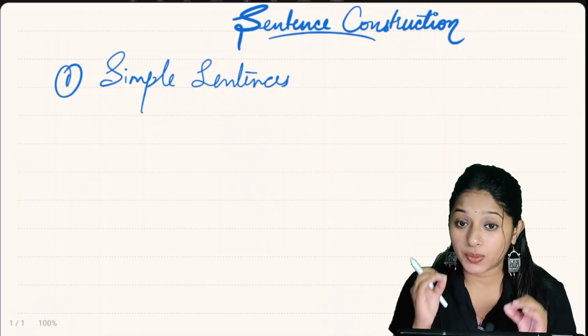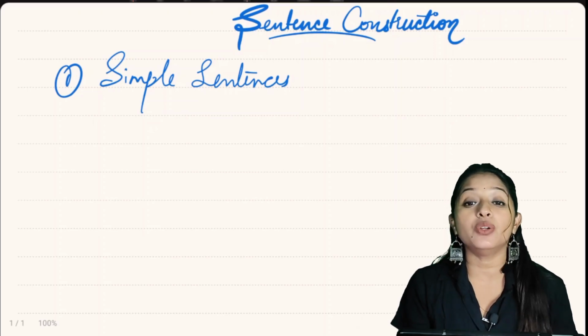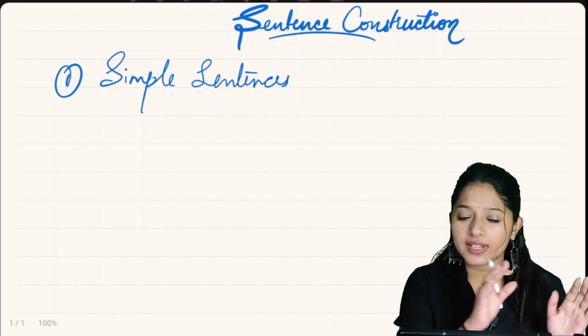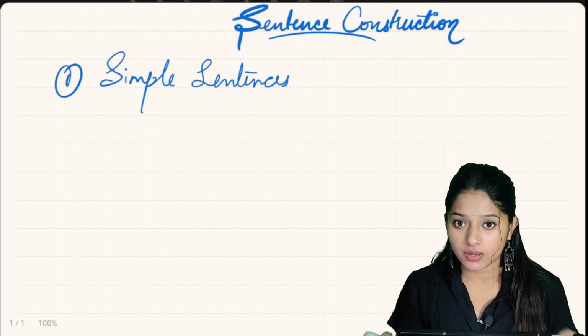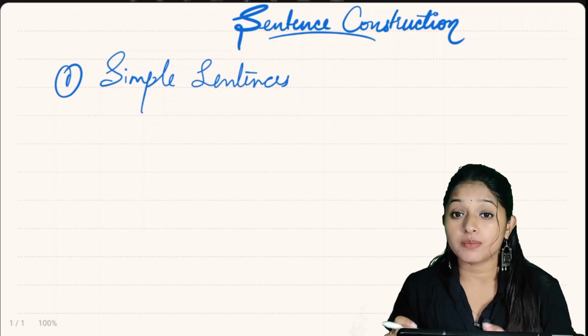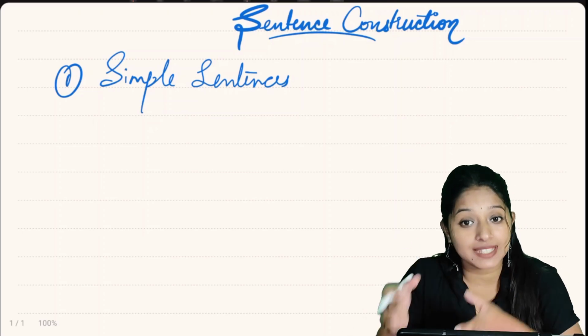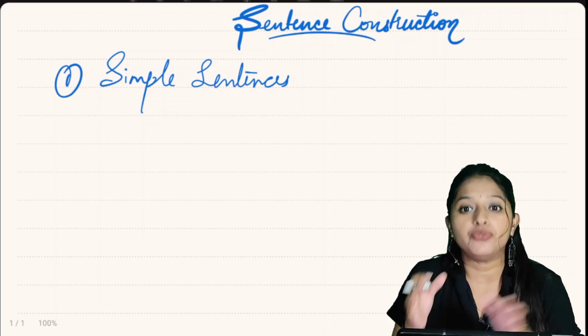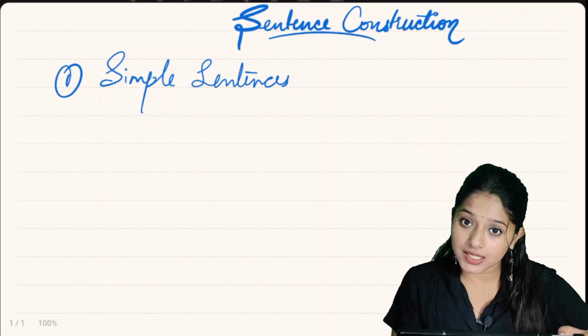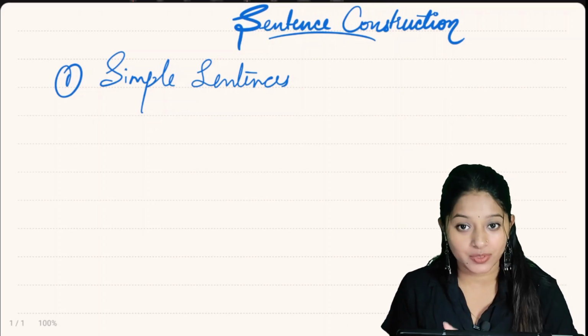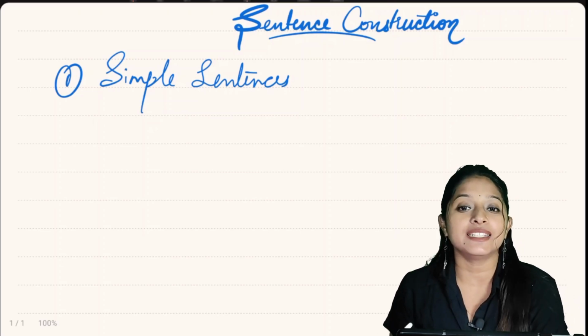Before starting with the sentence construction, you need to know what is a sentence, right? So a sentence is a group of words that makes complete sense. Complete sense means whenever you hear or say a sentence, it should be meaningful and understandable. To make them understandable, you need two things. One is a subject and second is a verb.